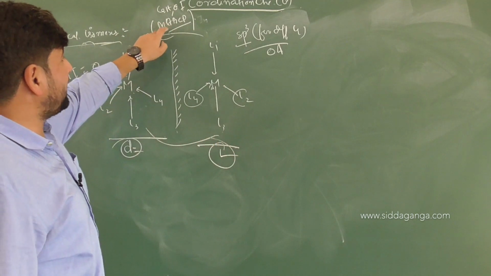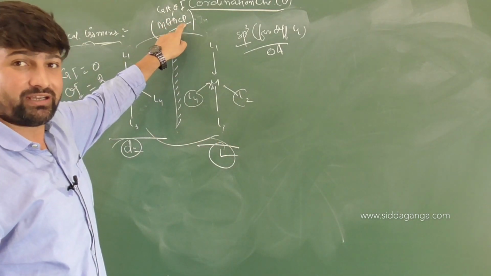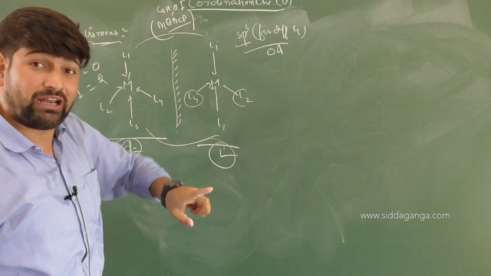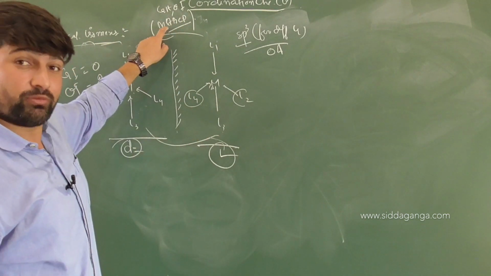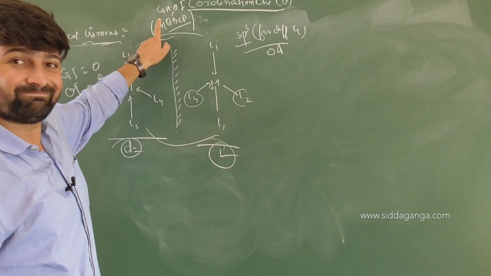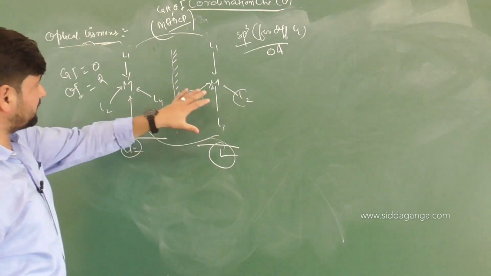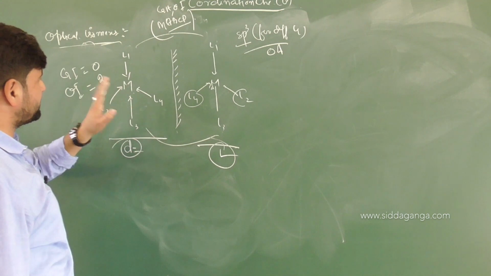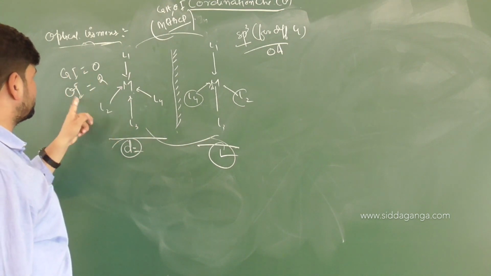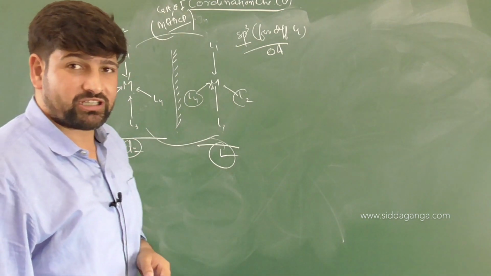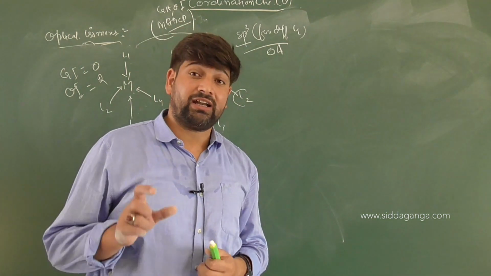But if a complex is MABCD and it is square planar, it will show only geometrical isomerism, not optical isomerism. Clear? For sp3 hybridization and tetrahedral, geometrical isomers are 0, and optical isomers will be 2 with respect to coordination number 4. Clear? Tetrahedral, keep it in mind.